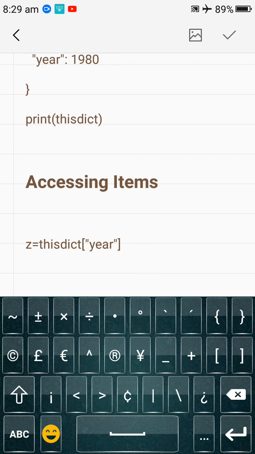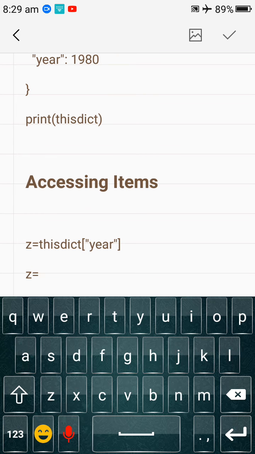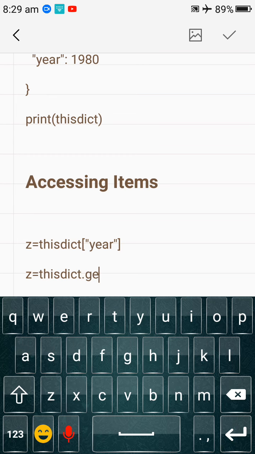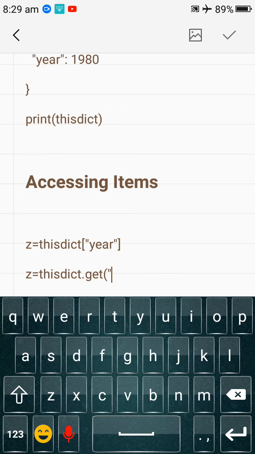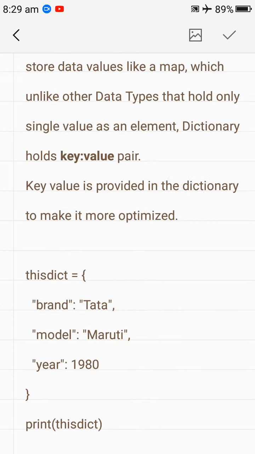One more thing, by using the get function you can also access. How to access? By using the get function, like z equal to this dict dot get. Here you will use parentheses and again write a key like year. So in this way you can also access. So there are two ways to access an item in a dictionary.